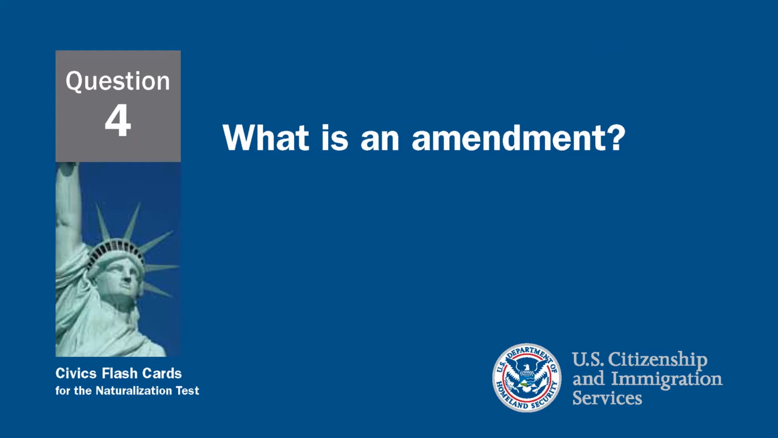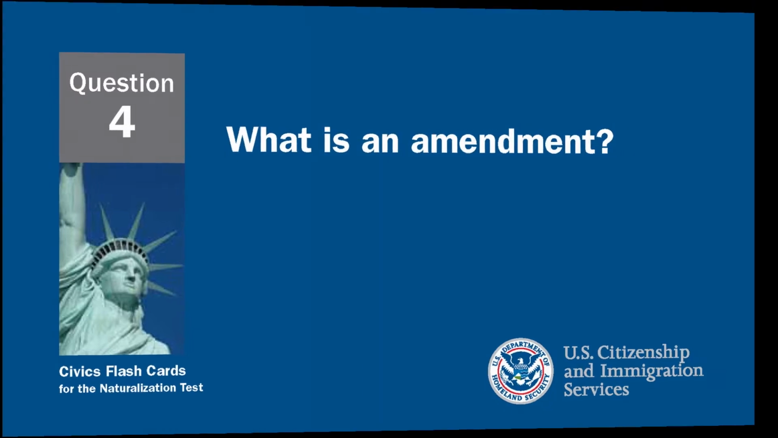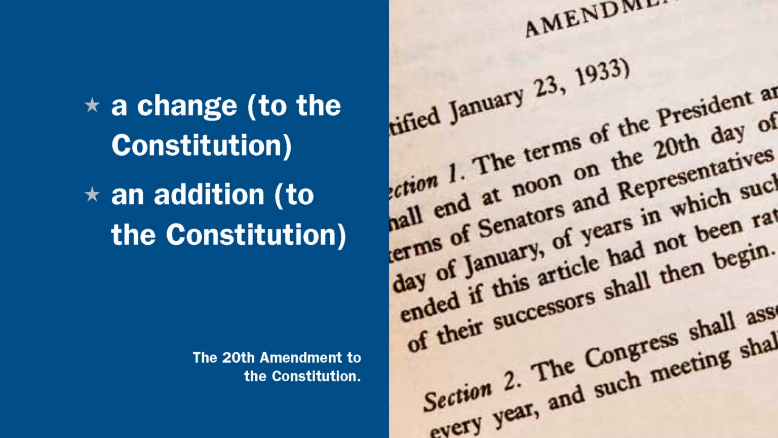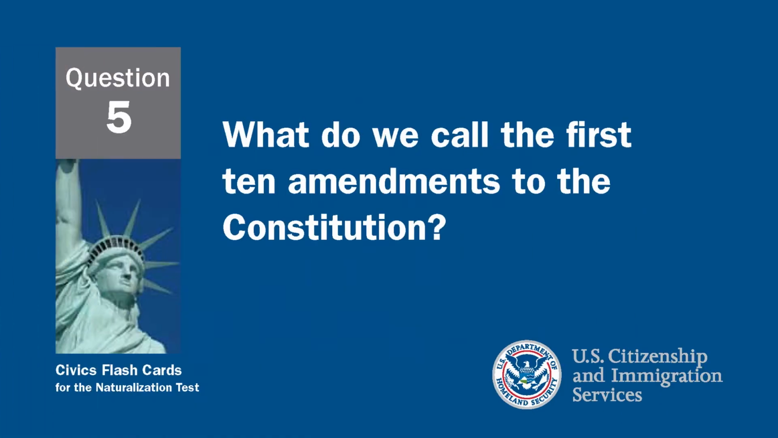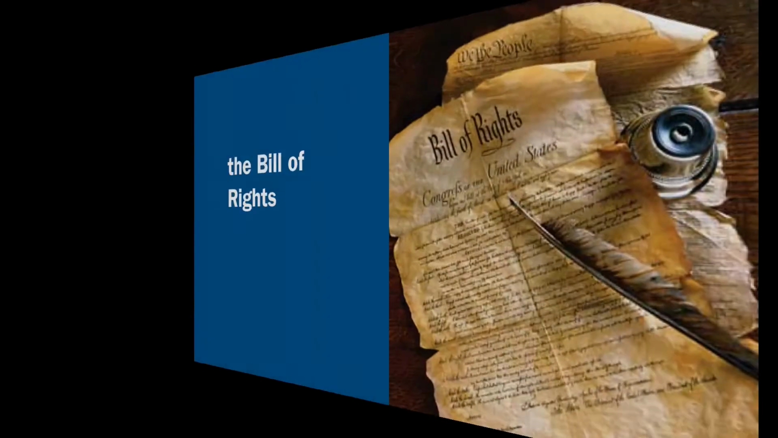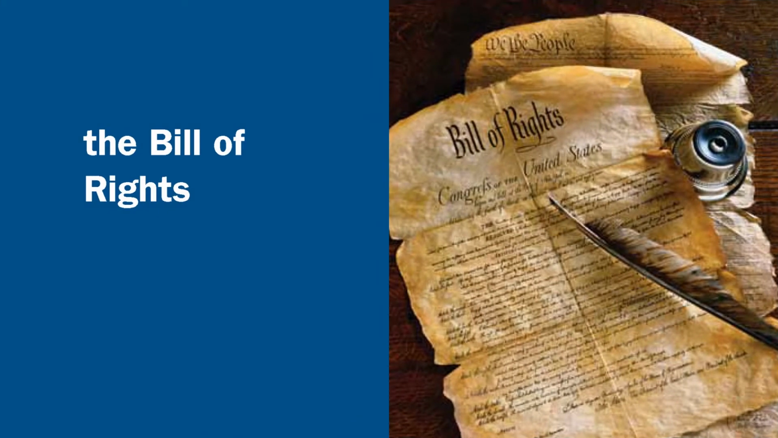What is an amendment? An amendment is a change or an addition to the Constitution. What do we call the first 10 amendments to the Constitution? The first 10 amendments to the Constitution are called the Bill of Rights.